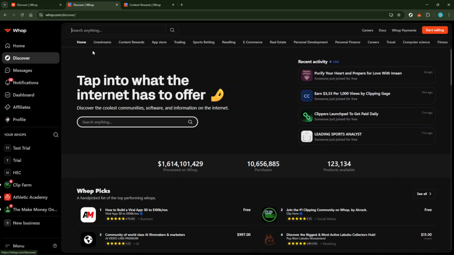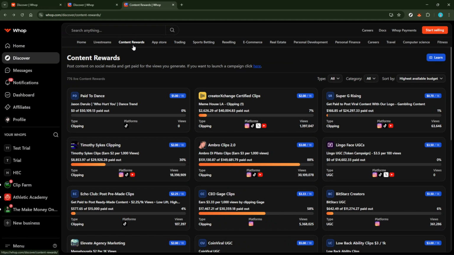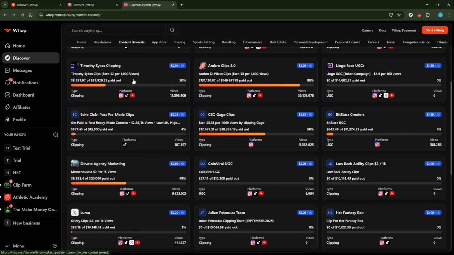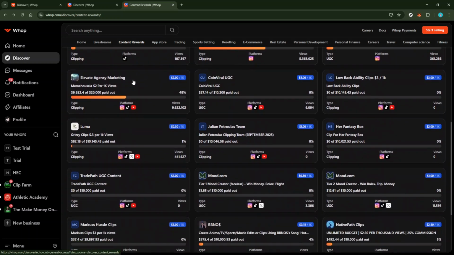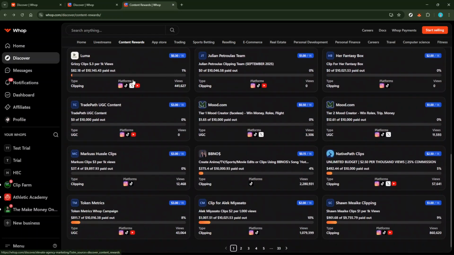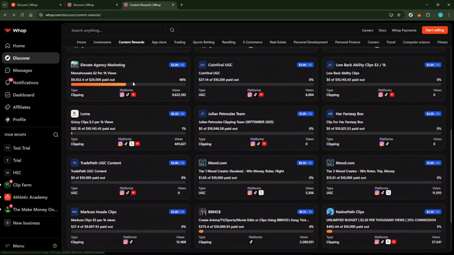Next, navigate your way to Content Rewards. This is where it gets particularly exciting. The Content Rewards area showcases creators who offer various kinds of incentives, which can include financial rewards, to those who contribute to their communities. By understanding what popular creators are offering, you can position yourself to make the most out of your time and efforts.